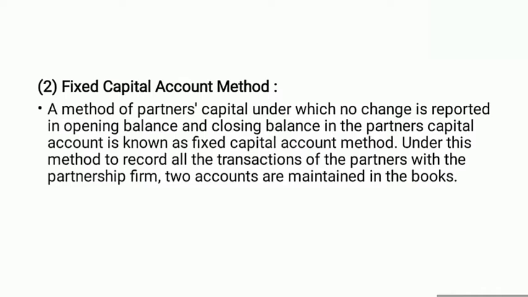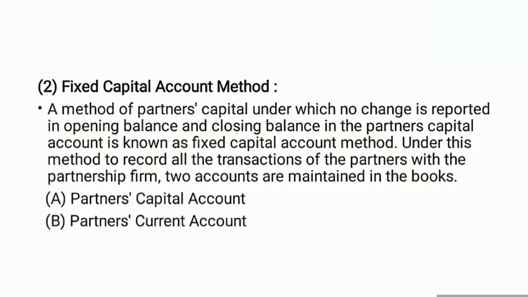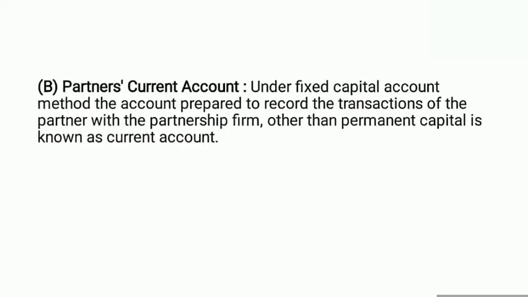Two accounts are maintained in the books related to the fixed capital account method. Under this method, to record all transactions of partners with the partnership, two accounts are maintained in the books: partners' capital account and partners' current account. The specimen of the partners' capital account is already discussed by us. Now we are going to learn about the partners' current account, its specimen and some explanation related to it.